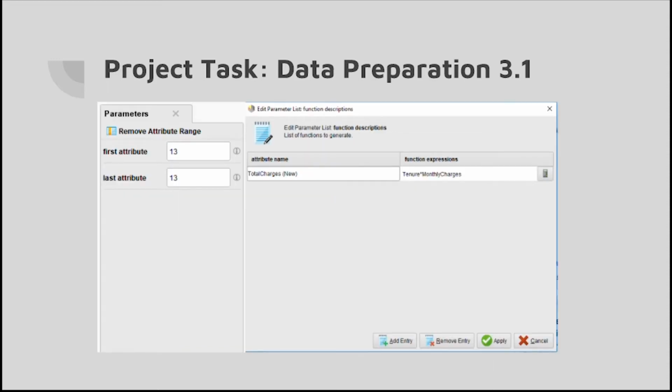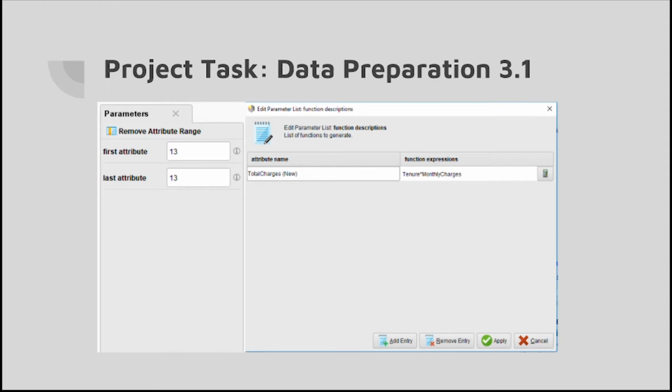Next up, we solved the problem of not having the correct numbers within the total charges. The first thing that we did was remove the total charges attribute. We did this by using the remove attribute range operator, and we selected the range number, which was 13, which was obviously the total charges attribute.